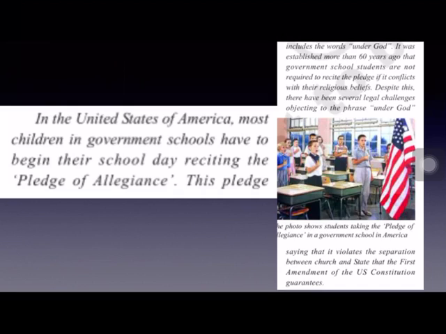And despite this, there have been several legal challenges objecting to the words under God used in the USA pledge, saying that it violates the separation between church and state. Church means religion. These words, they say, violate the separation between church and state that the First Amendment of the US Constitution guaranteed. Just now we discussed the First Amendment to the US Constitution.